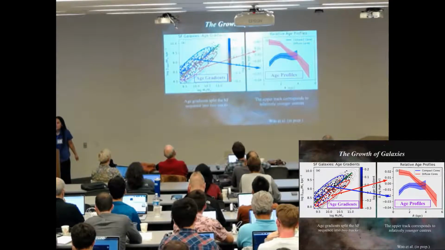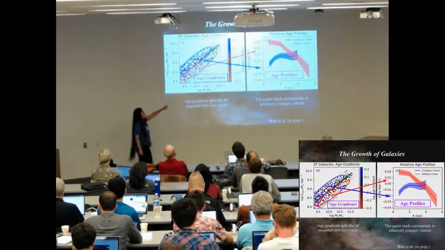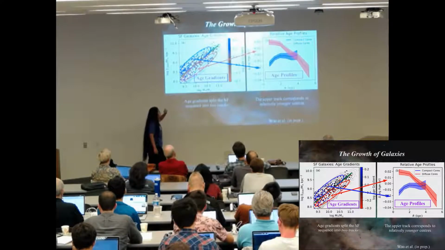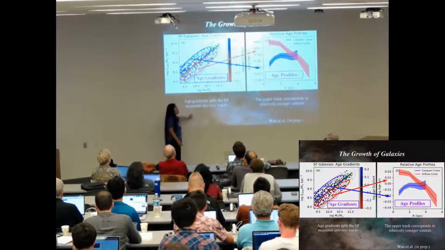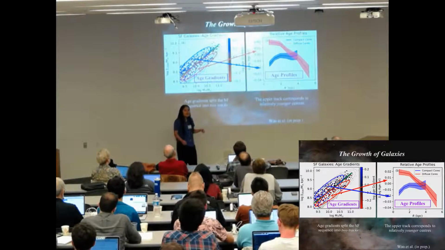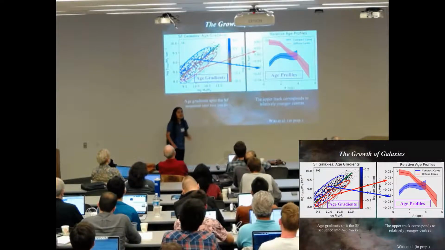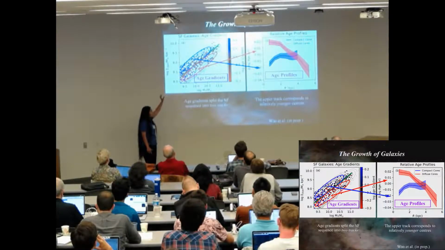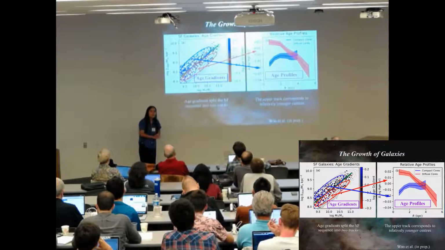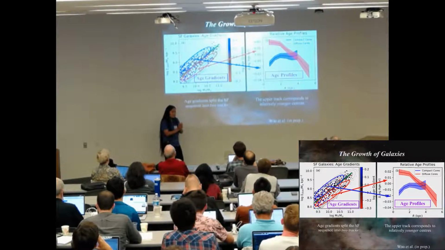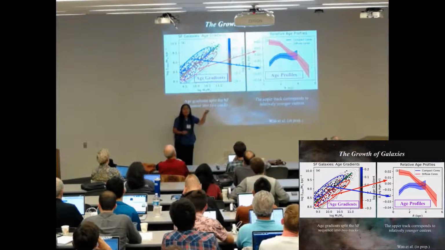To see this even more explicitly, I'm showing the median age profiles as a function of where they are in the sigma 1 M star diagram. And you can see that the galaxies above the line, so this is a relative age, and I can get into that in another point. If you want to ask more about what relative age means, you can ask me. But suffice it to say that the median galaxy has a flat profile at 0. So galaxies that have high sigma 1 have relatively younger stars in their centers, whereas galaxies with low sigma 1 have older stars in the centers.